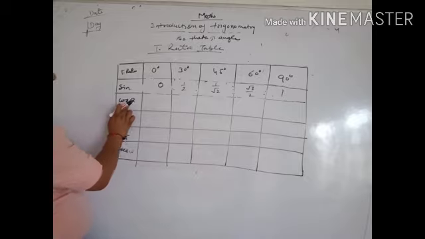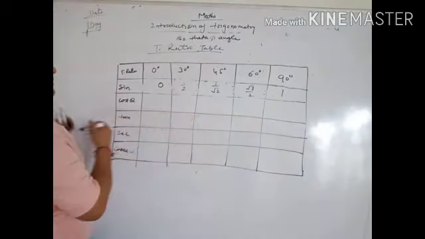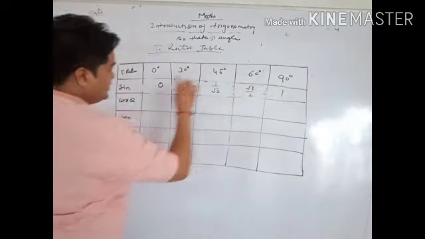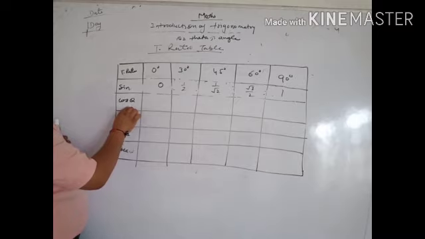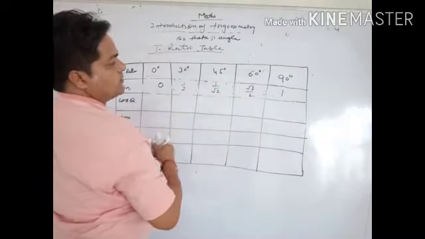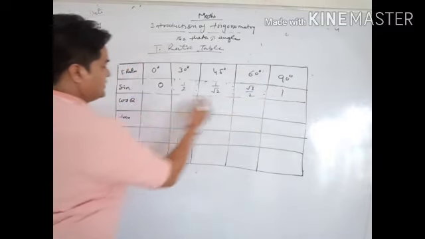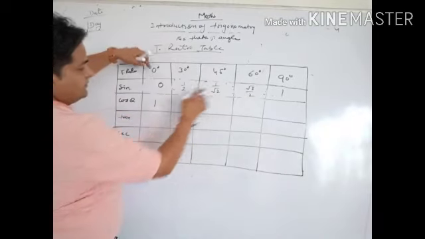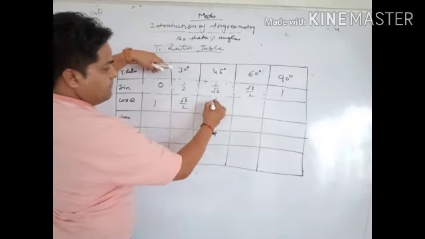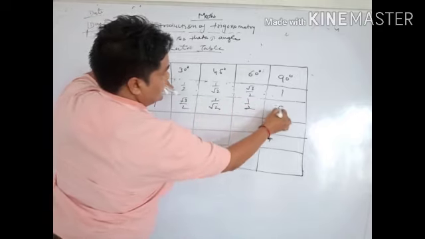Same, cos theta we will come in the reverse. Reverse means the value of sin 90 degree is equal to cos 0 degree. It means we are coming in the reverse. Reverse means this comes here, the same, here 1 by 2 and last.